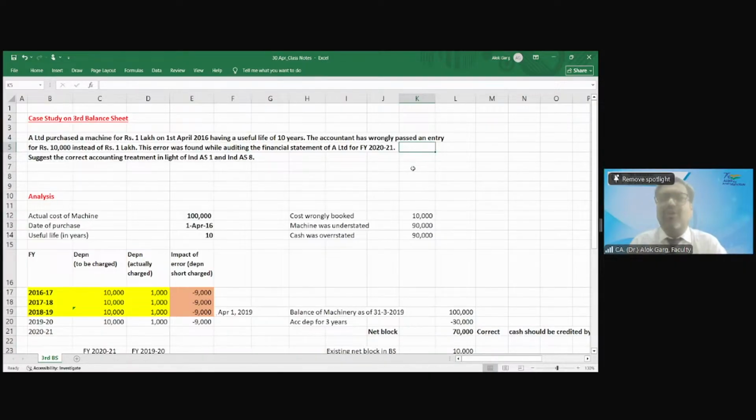This machine cannot have a gross block of 10,000. This machine is expensive. So she asked for the invoice. The accountant told, "Madam, why are you asking for this invoice? This machine was purchased in 16-17."